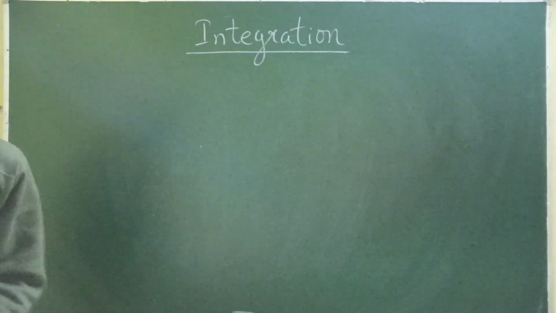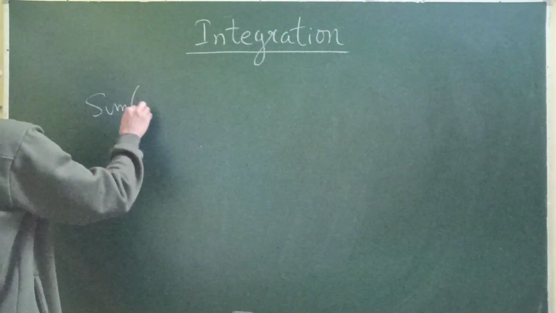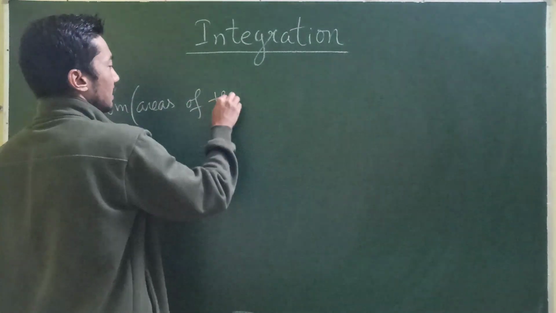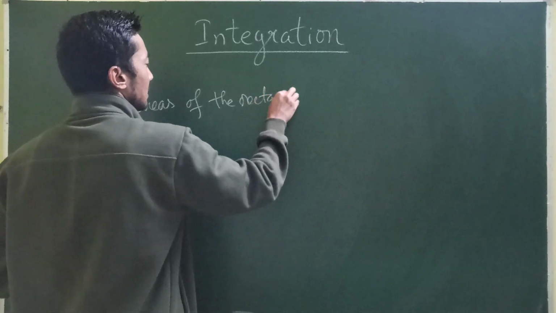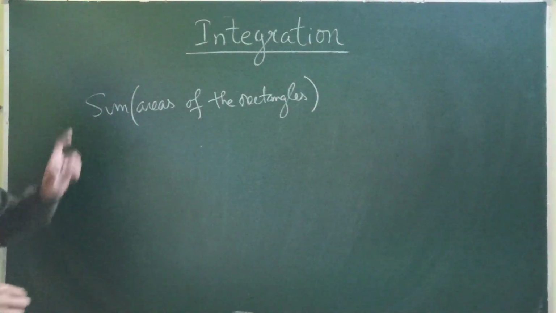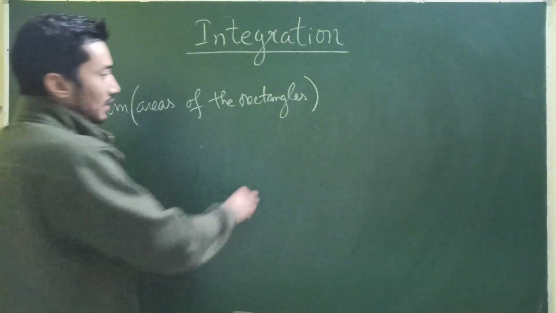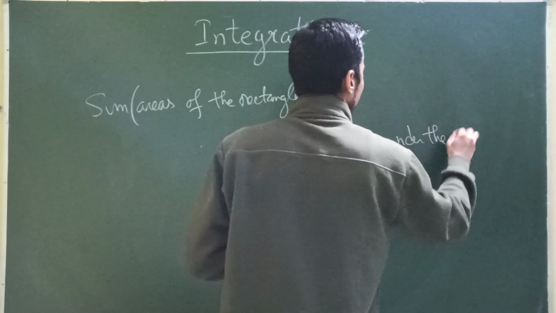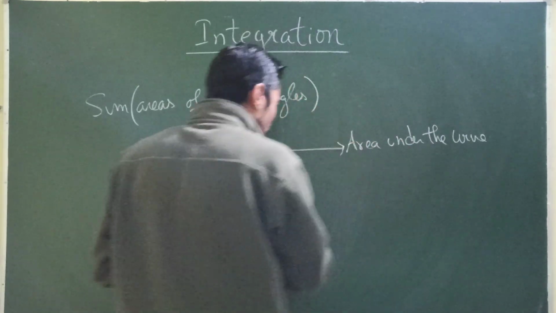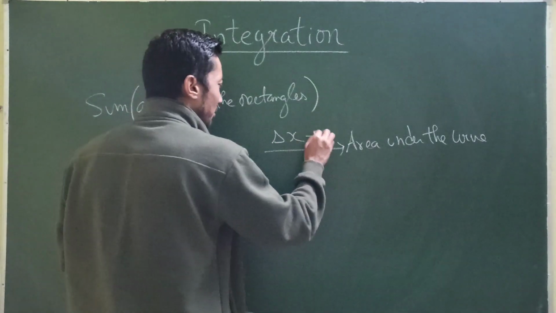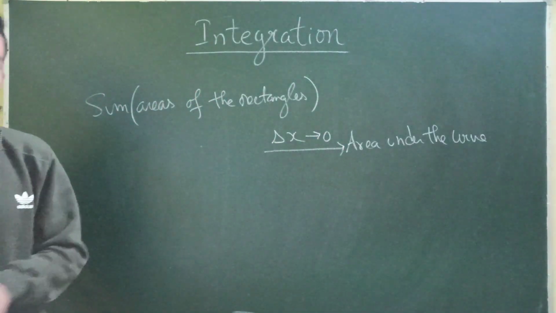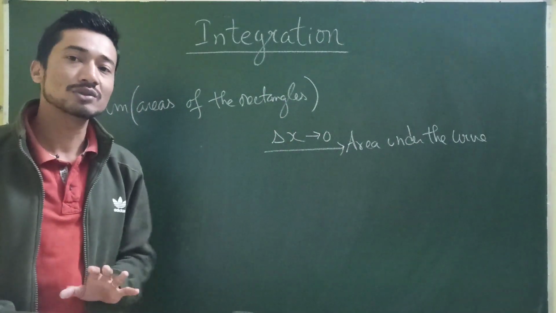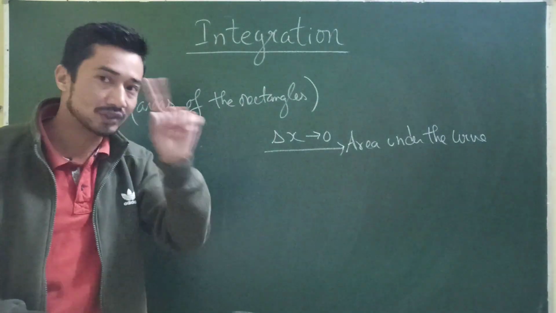You can also note it down: the sum of the areas of the rectangles will give us the total area under the curve, provided that delta x tends to 0, delta x or delta t or whatever that interval will be. As delta x tends to 0, that's what the integration sign is all about, not summation.